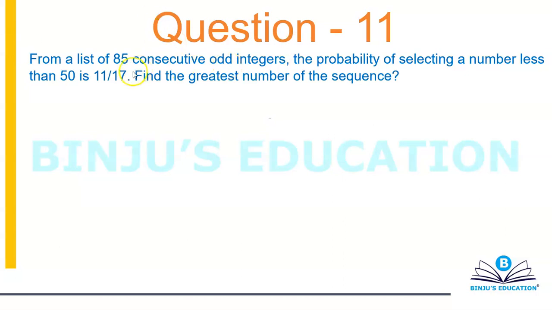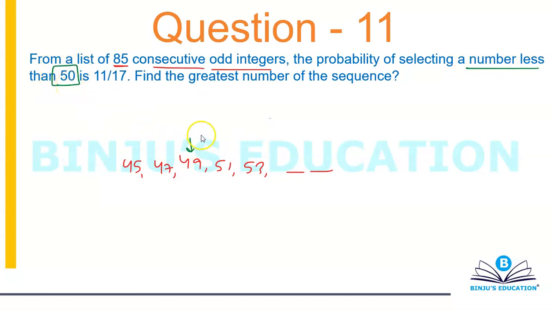So what it is basically saying is that we have 85 consecutive odd integers. So I'm going to have integers like 49, 51, 53, and so on and so forth. And you're going to have 47, 45, and so on. Now I intentionally started with 49 because it's given that we are selecting a number less than 50. So 50 will be exactly in between 49 and 51. So I thought let's start with 49, go to the left of 49, and then go to the right of 49.